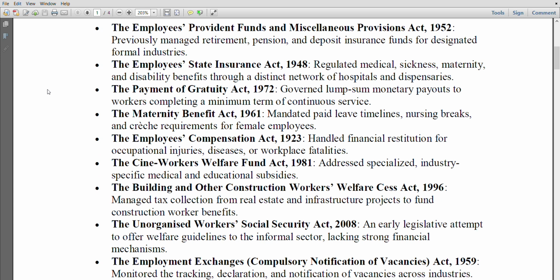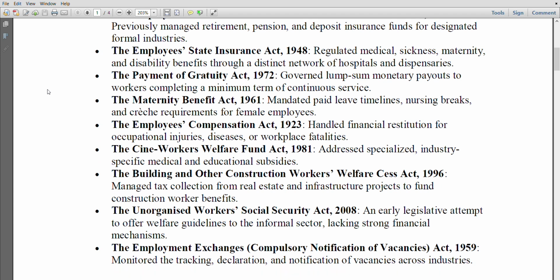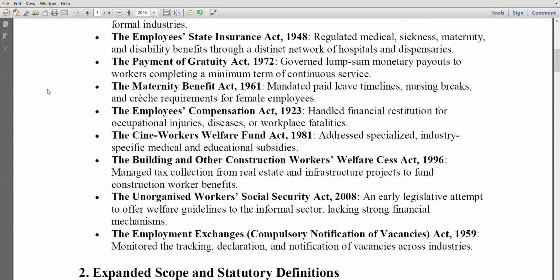The Cine Workers Welfare Fund Act 1981 addressed specialized industry-specific medical and educational subsidies. The Building and Other Construction Workers Welfare Cess Act 1996 managed tax collection from real estate and infrastructure projects to fund construction worker benefits. The Unorganized Workers Social Security Act 2008, an early legislative attempt to offer welfare guidelines to